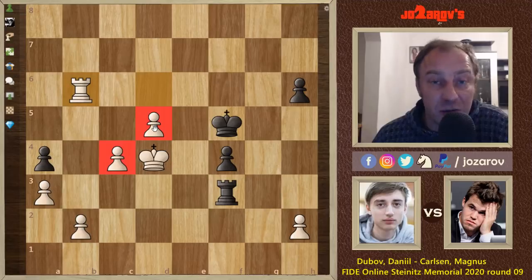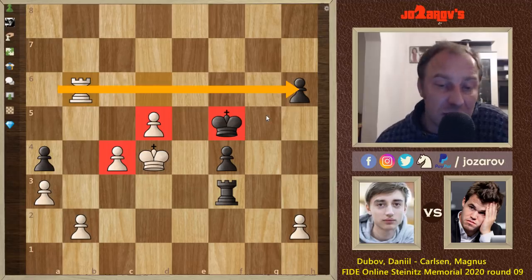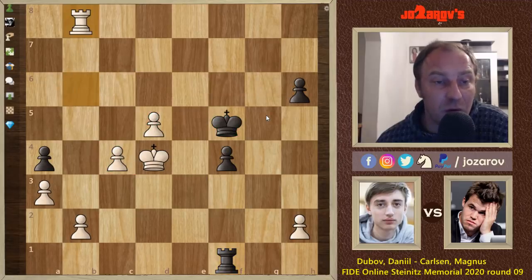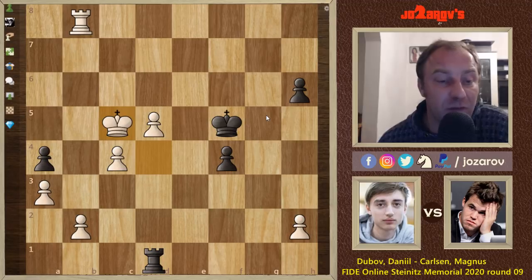These pawns cannot be catched anymore by this rook. The king is too far away. The king is also restricted by this rook on the 6th rank, so that's why it's a completely lost endgame. But in the continuation, rook to f1, not a problem. We have rook to b8, rook to d1, king to c5, of course, escaping.